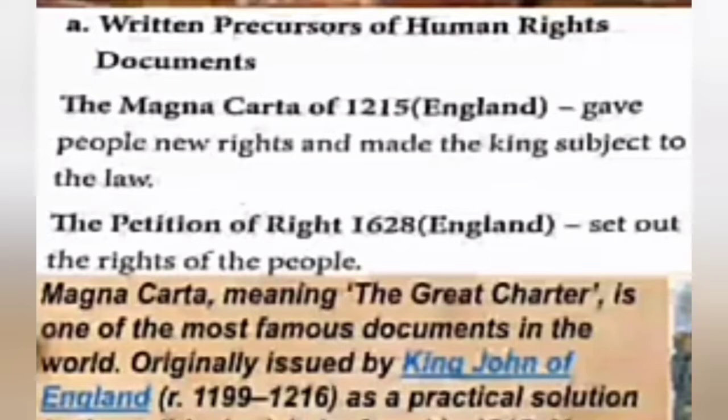First one, the Magna Carta of 1215, England, gave people new rights and made the king subject to the law. Next, the Petition of Right 1628 set out the rights of the people. The Magna Carta, meaning the Great Charter, is one of the most famous documents in the world.